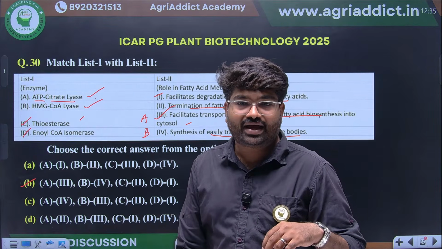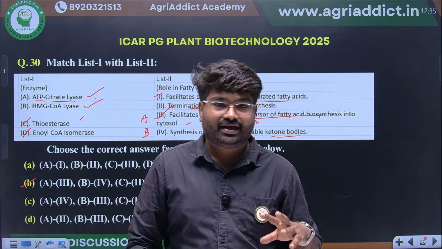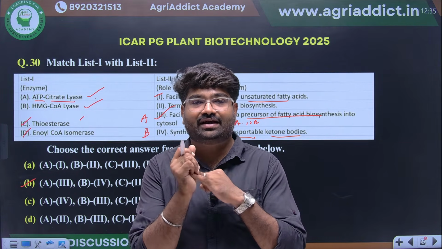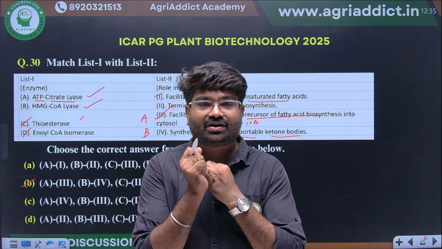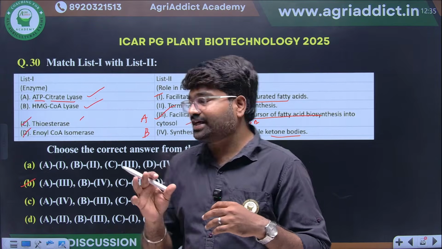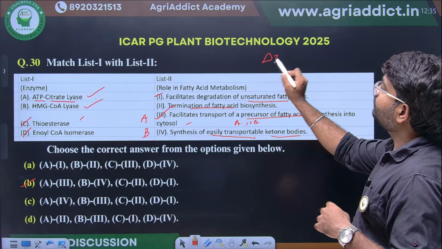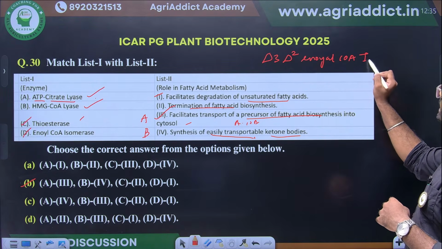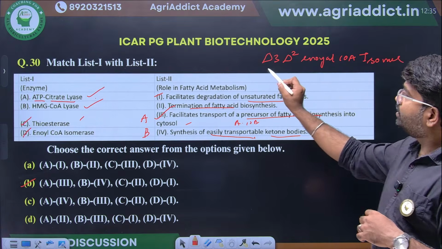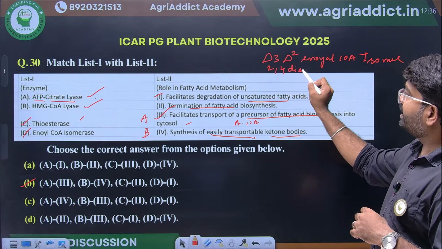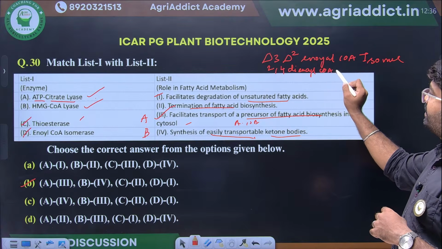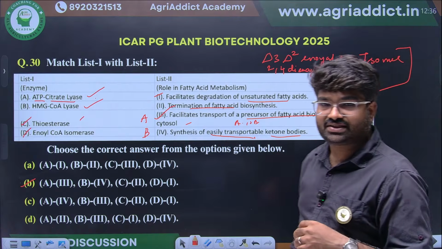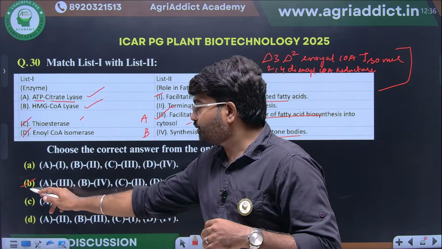Then enoyl-CoA isomerase, we have already seen this one. What will it do? There are two different enzymes that are specific for the degradation of unsaturated fatty acids. What are the two enzymes? Delta 3, delta 2 enoyl-CoA isomerase, and 2,4-dienoyl-CoA reductase. This we already discussed in our lecture series. So the right option is option B.